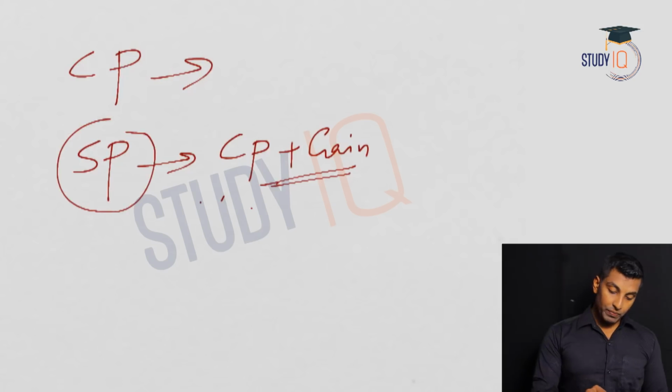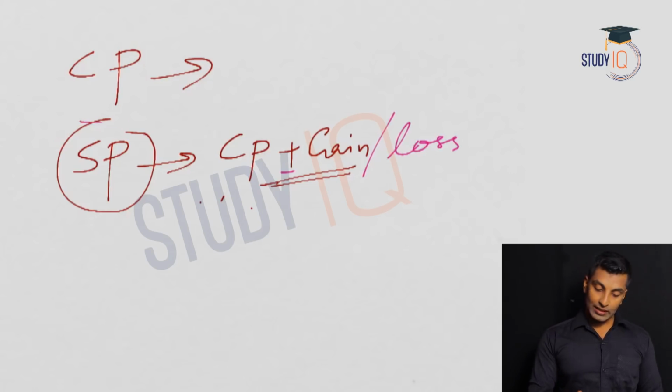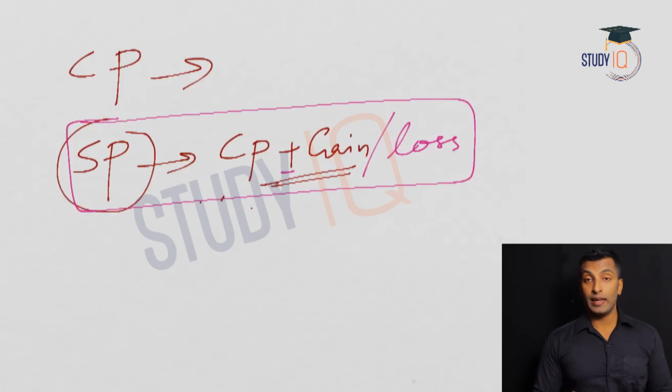Now in certain cases you may sell the item for a lesser price also. In that case it is a loss. So it can be plus or minus, gain or loss. It is not necessary that you will always get a profit.